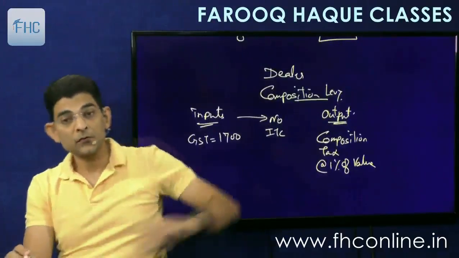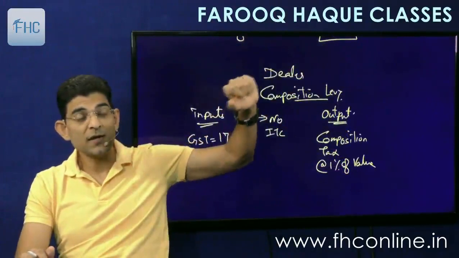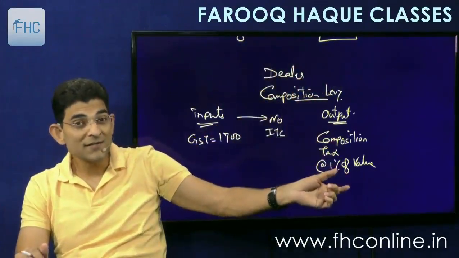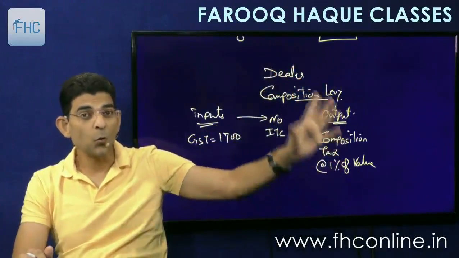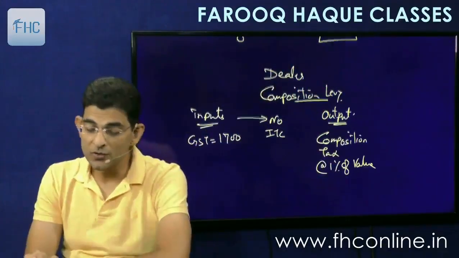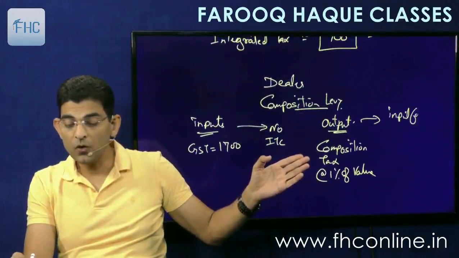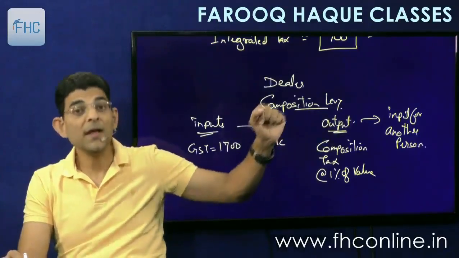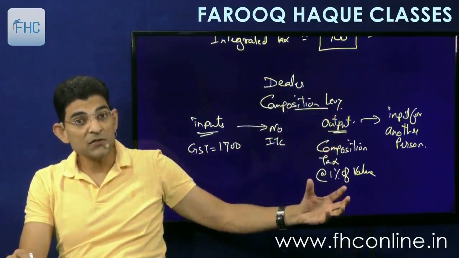Now this tax that he has paid, and suppose he is supplying his goods to another manufacturer, will that other manufacturer get credit of this tax? Can he take ITC of this tax which is paid here? Answer is no. So this output can become input for another person, and if so, then this other person will want to take credit of this.